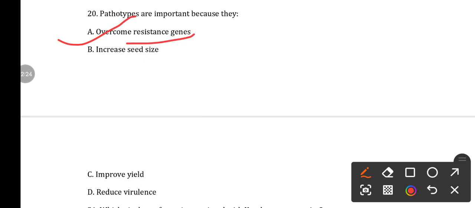So a pathotype is a group of pathogens that can overcome a particular resistance gene. Before that, the pathogen was showing susceptibility, means that resistance gene is working and it can inhibit the pathogen growth, but a new pathotype is actually generated which can overcome the particular resistance gene.